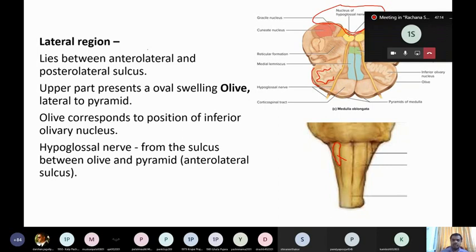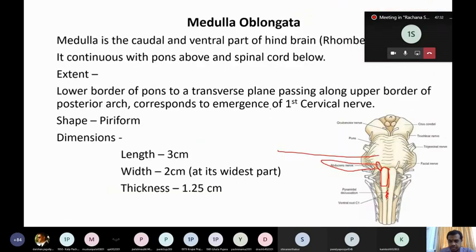Now the hypoglossal nerve arises from the sulcus between the olive and pyramid. You can see here, between the olive and pyramid, there is a sulcus. Through that sulcus, the nerve comes out. You can see here, this is the nerve. Where does it come out? Between the pyramid and olive, the nerve comes out.